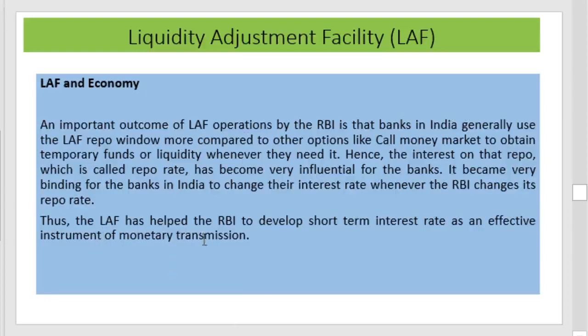And thus, the liquidity adjustment facility helped the RBI to develop short-term interest rate as an effective instrument of monetary transmission.